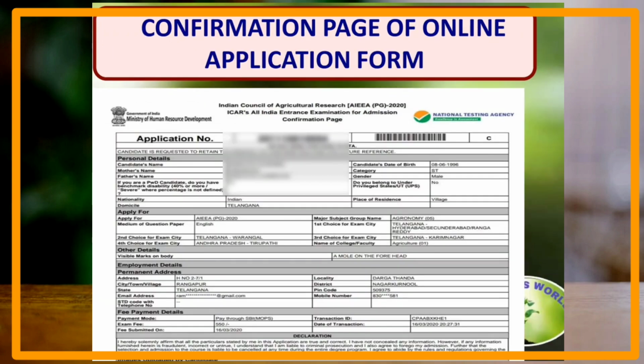Next one is the confirmation page of the online application. At the time of your application into the iCard, a confirmation page is obtained online. That confirmation page should be present for your further counseling process. And here in the confirmation page, the application number of the candidate will be clearly mentioned.